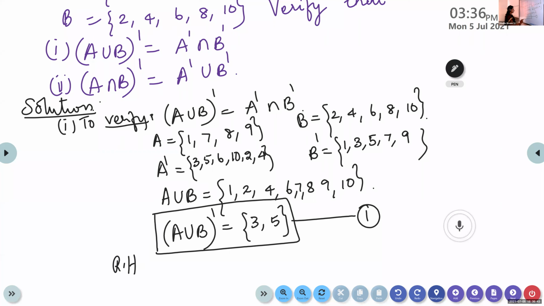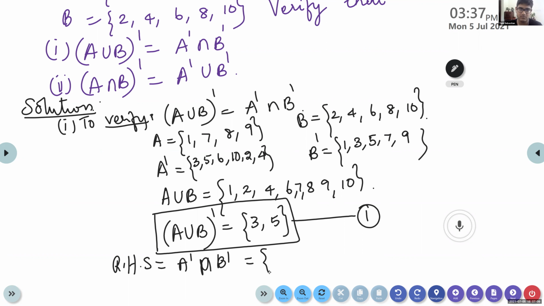What is asked in the RHS? It is A dash intersection B dash, the elements common to both A dash and B dash. Tom Sebastian, what is A dash intersection B dash?